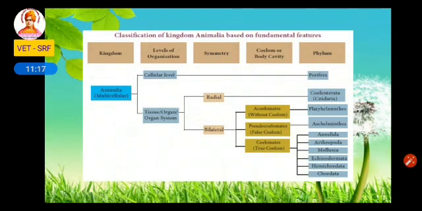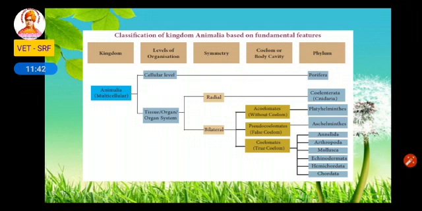So see, animal kingdom is classified on the basis of level of organization, symmetry, coelom and phylum. So based on level of organization, the animals are classified as cellular, tissue, organ and organ system. Based on symmetry, they are classified as radial or bilateral. Based on the coelom, they are classified as acoelomate, pseudocoelomate or coelomates.